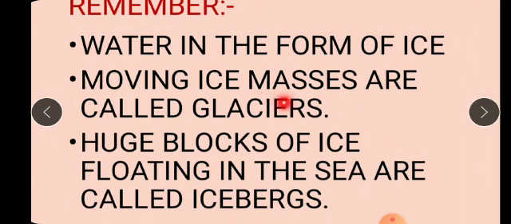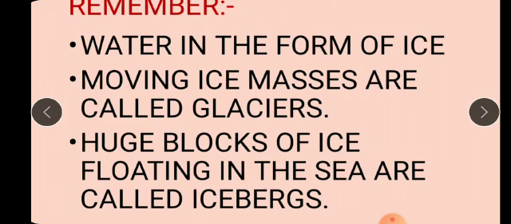But moving ice masses are called glaciers. Now you might have seen in the colder regions especially, where there is a tremendous cold, the huge blocks of ice, it moves, huge mountains of the ice you come across, isn't it? So those huge masses or huge blocks of ice, huge mountains of ice, they are said to be the glaciers. Okay, but when you see those huge blocks of ice floating in the sea, they are said to be the icebergs. Remember the movie Titanic, isn't it? How that Titanic sank into the sea when that Titanic met with an accident with the iceberg, isn't it?